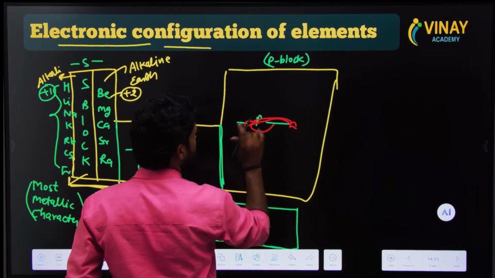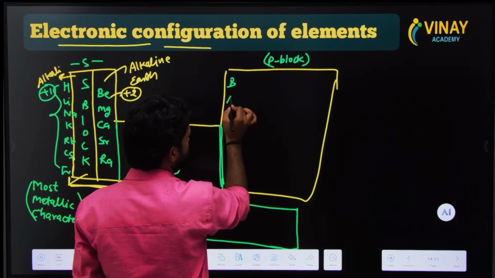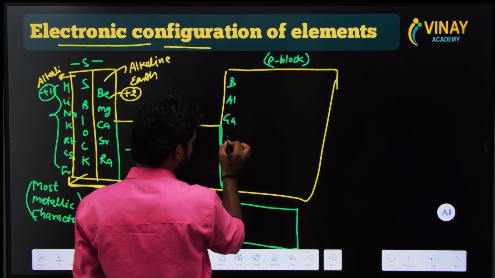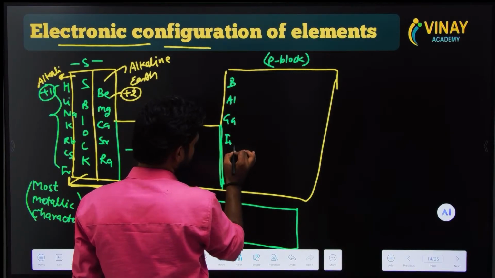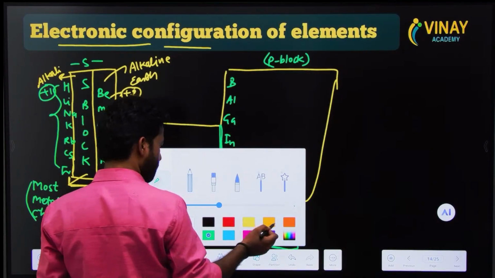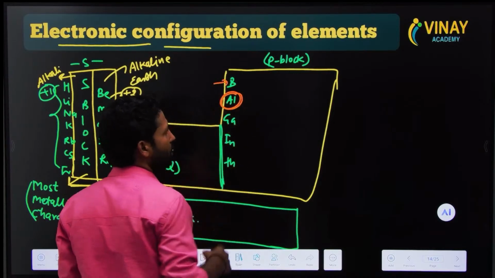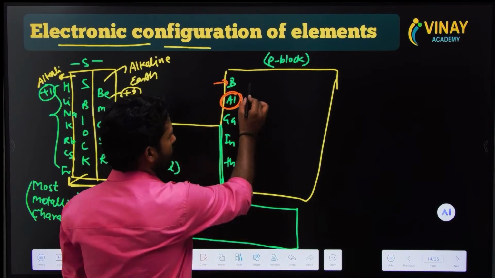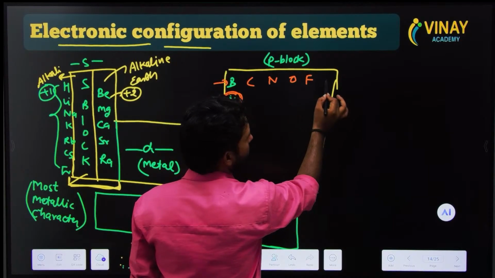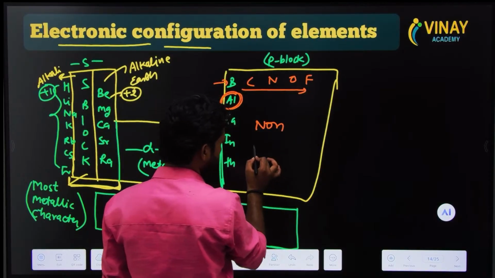Look at here. This is boron, aluminium, gallium, indium, and thallium. You know aluminium is a metal, but boron is a non-metal. Carbon is a non-metal. Nitrogen is a non-metal. Oxygen is a non-metal. Fluorine is a non-metal. Okay. So these are non-metals. Mostly in this section there are non-metals.